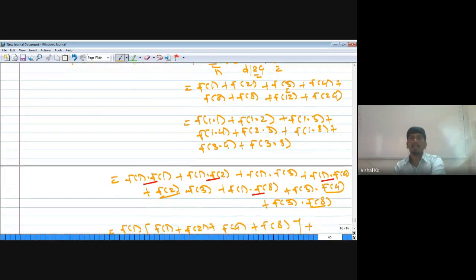But f of 1 can be written as f of 1 into 1, f of 2 can be written as f of 1 into 2, and so on up to f of 24, which can be written as f of 3 into 8.